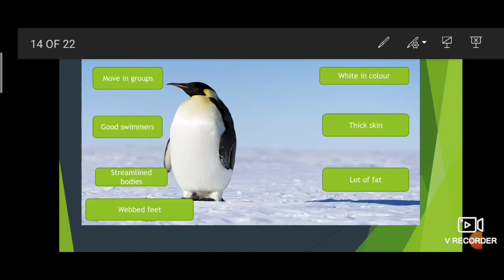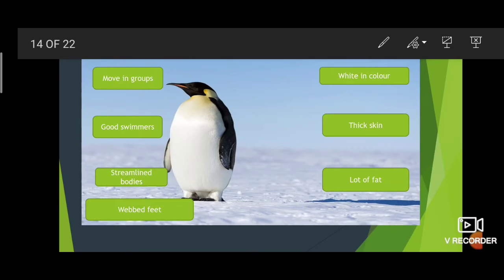Then, like the polar bear, the penguin is also a good swimmer. It is also good in swimming. Their bodies are streamlined and their feet have webs which help them in swimming. So we call it a good swimmer.